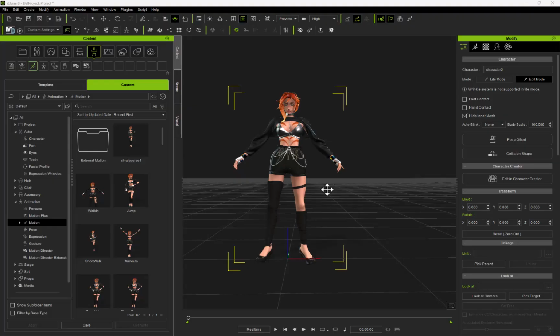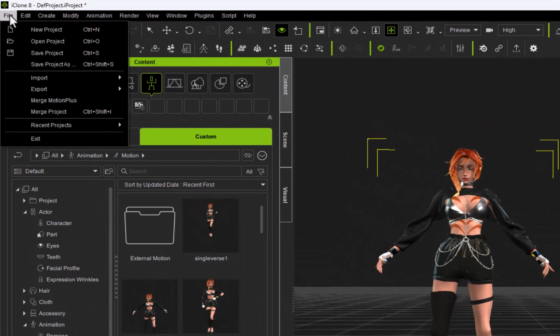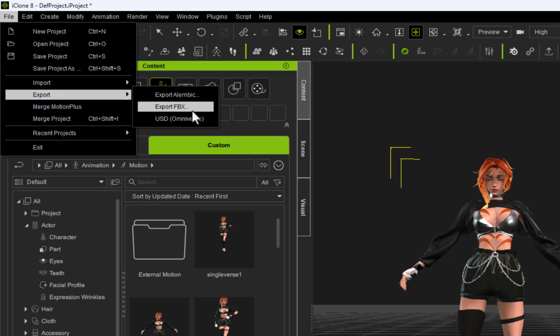To export this character to Unreal Engine, all you need to do is go to File, Export, and Export FBX.